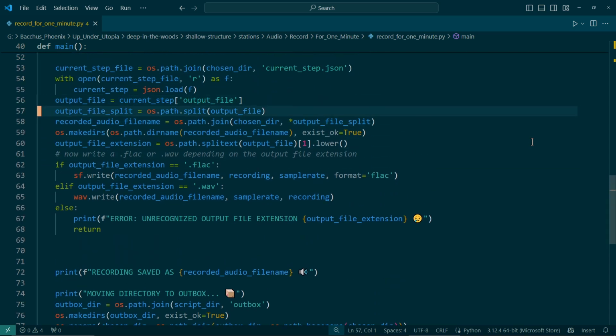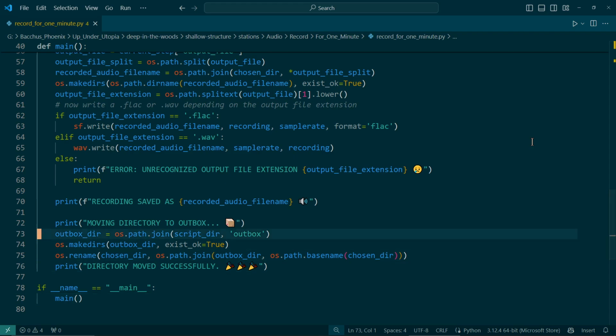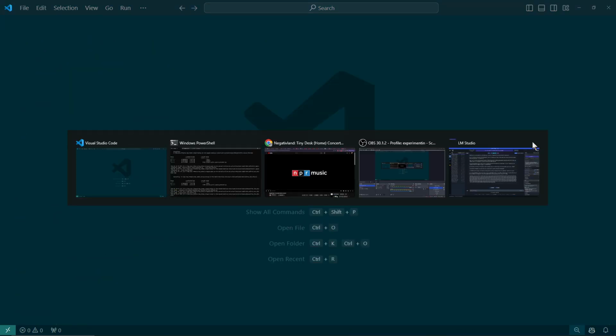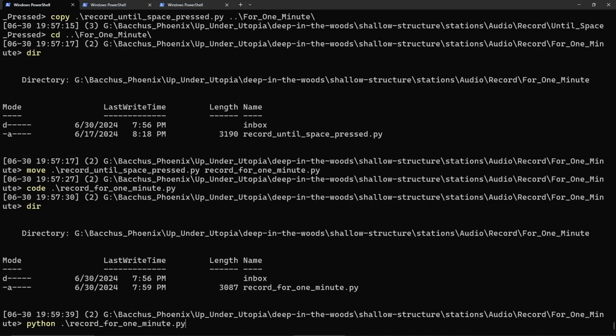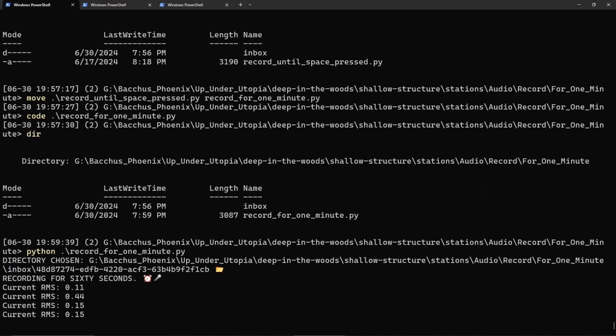So why are there so many blank lines here? Seems like a lot of blank lines. I'm just going to delete this. So now, does it record for 60 seconds? I could ask a program if there's anything wrong with it, but whatever. All right, now it's recording for 60 seconds.